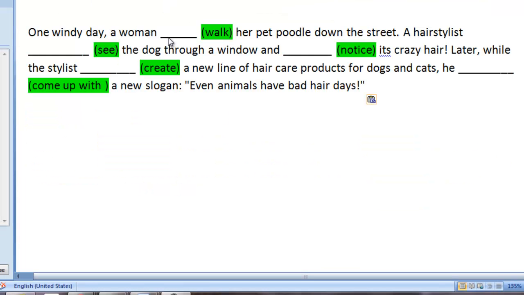Okay, so what I would like for you to do is to identify whether the sentences are related to one another, and if so, identify what was the action that was in progress and what other action interrupted that first action. So you're going to do this using the past continuous and the simple past form.